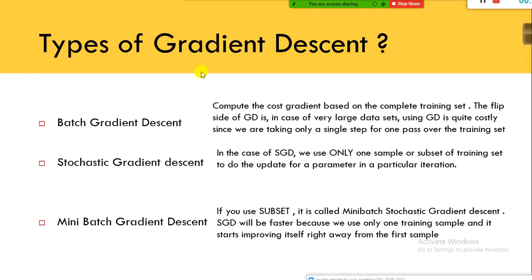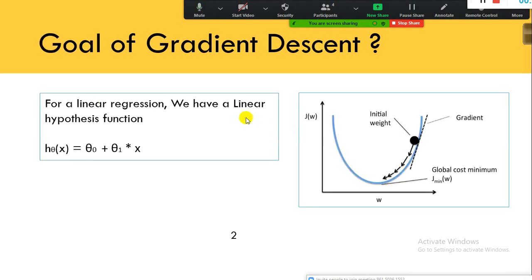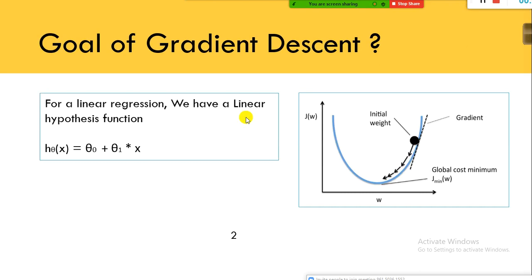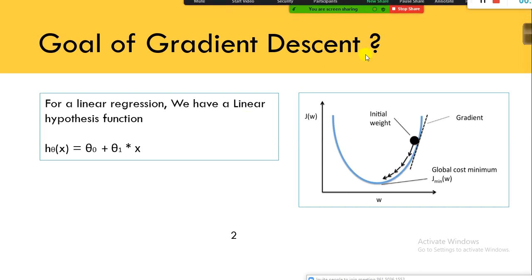There are three different types of gradient descent algorithm: batch gradient descent, stochastic gradient descent, and mini batch gradient descent. We start with understanding what batch gradient descent is. For linear regression, we know the equation. What is the equation for linear regression? Y is equal to beta naught plus beta 1x. Let's take a simple example, the simple linear regression. The equation is y is equal to beta naught plus beta 1x.